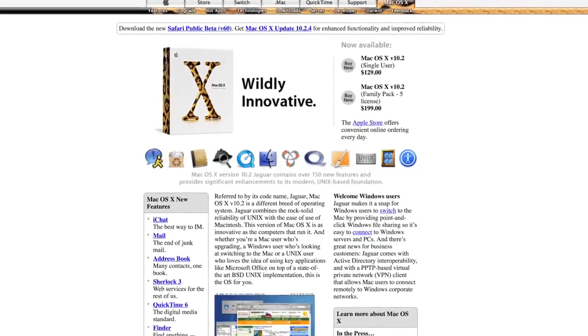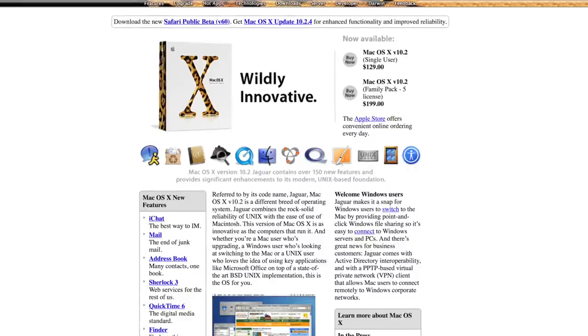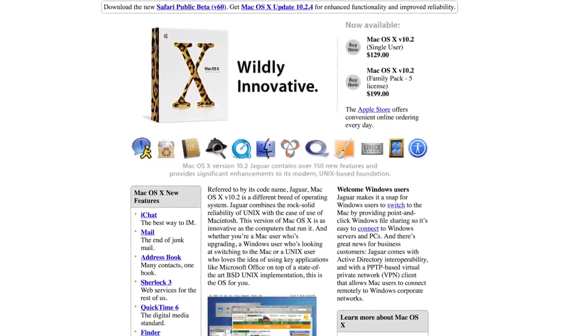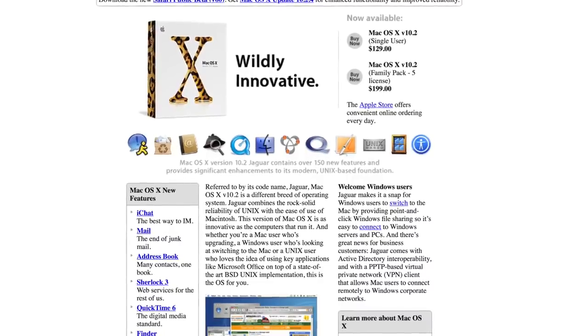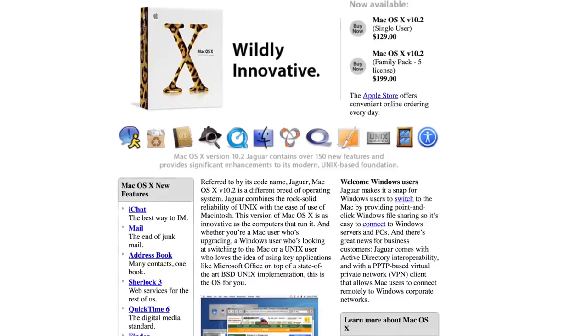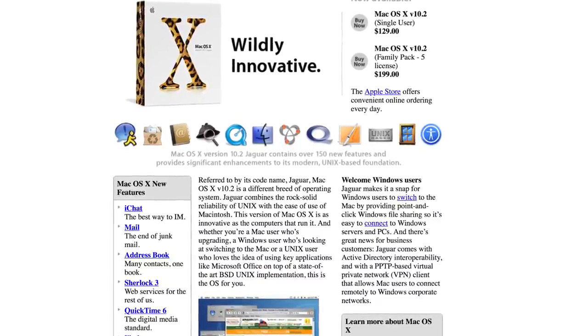Jaguar was generally well received by Mac users as a big step forward in stability, speed enhancements, and compatibility, but critics of the operating system were not afraid to speak out, claiming that speed issues with the user interface still existed and that, everything considered, the operating system was still a big step down from macOS 9. macOS 10.3 Panther was released on October 24, 2003, and it was the biggest update to macOS 10's user interface.